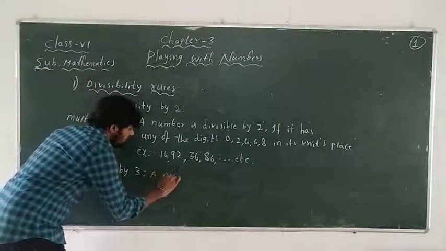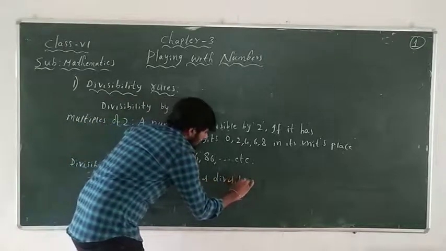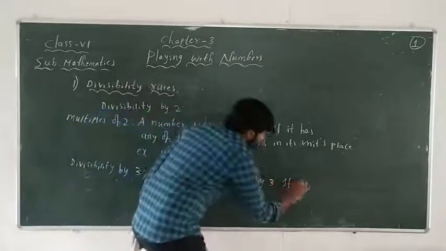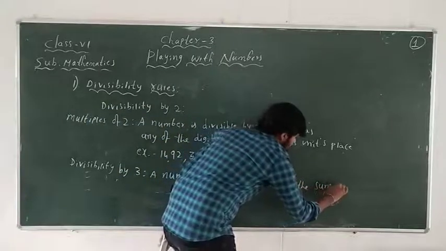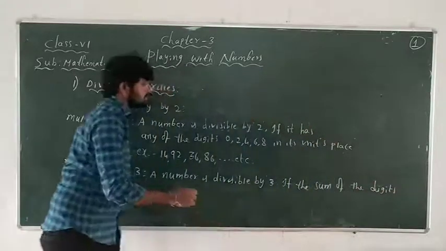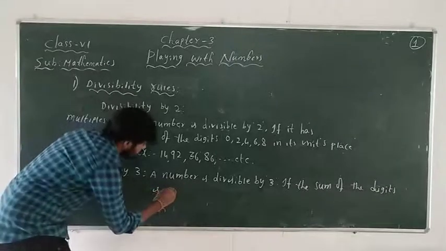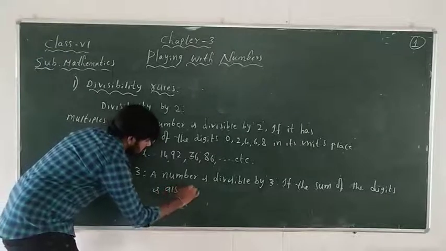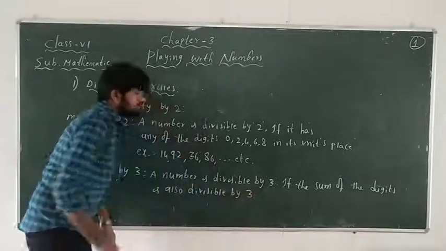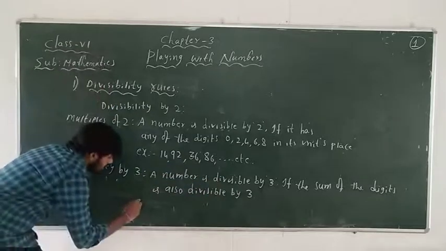A number is divisible by 3 if the sum of the digits is also divisible by 3. So this is the statement. To say that the given number is divisible by 3, the sum of the digits also should be divisible by 3.